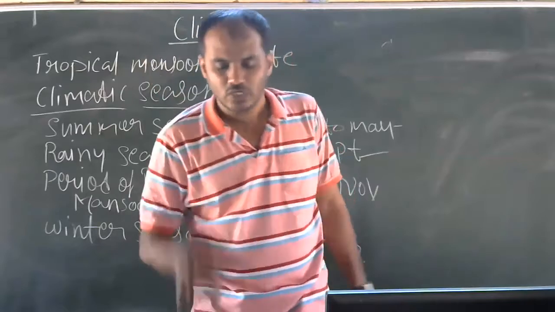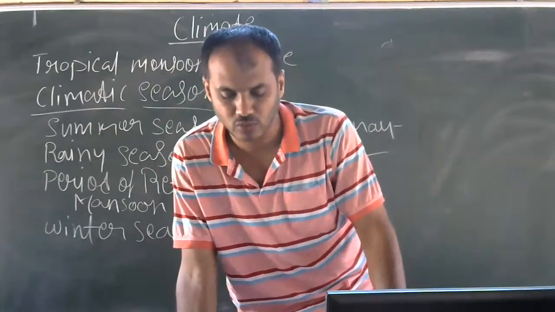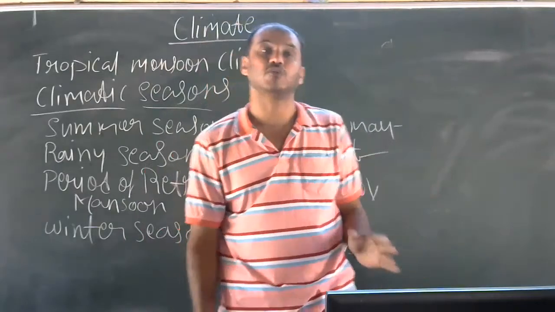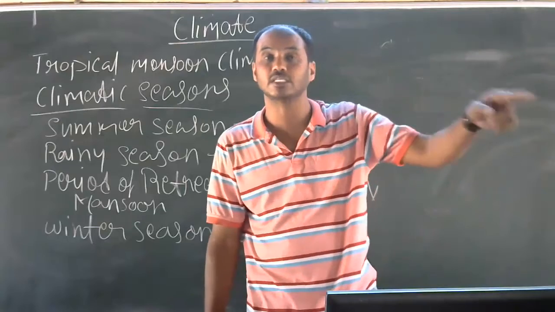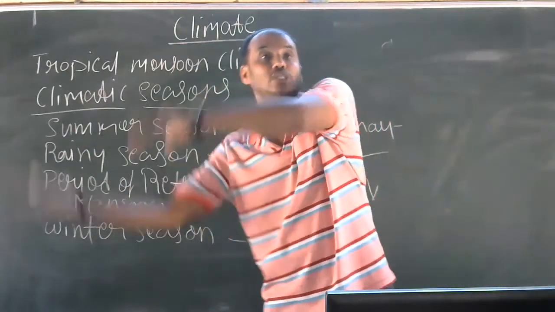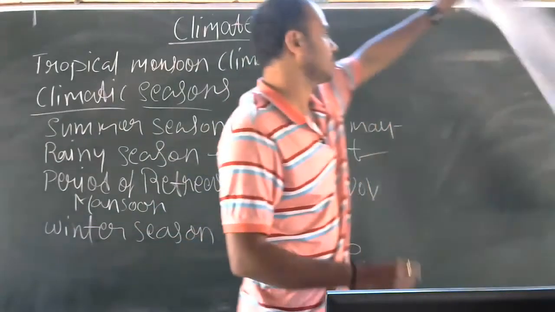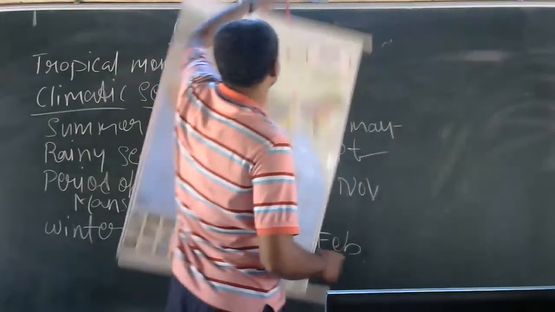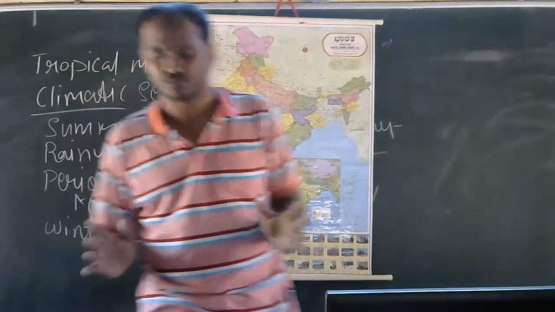I'll say now. Here, the winds blow from the northeast to the southwest. In the rainy season, it is from the southwest to the northeast, so it is vice versa.